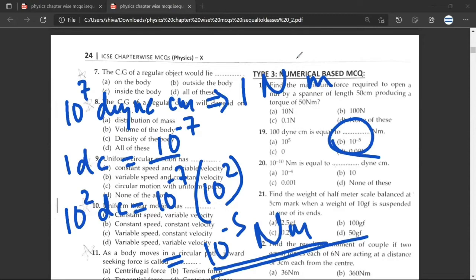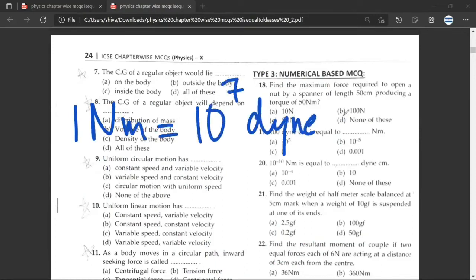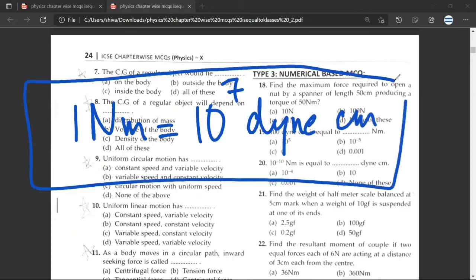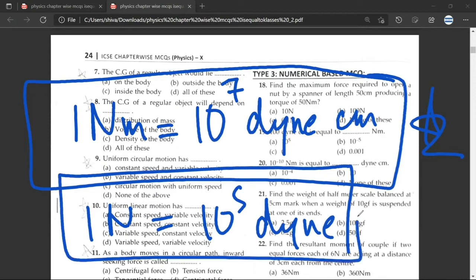So if you want to skip all the understanding, then the basic thing that you need to understand is that 1 Newton meter is equal to 10 raised to power 7 dyne centimeter. You can cram this up, you can mug this up. This will help you a lot. And another thing that you need to understand is that 1 Newton is equal to 10 raised to power 5 dyne. Any doubt? No doubt, sir. Because you are getting MCQs, you won't be asked about the derivation, etc. So if you just want to stick to the basics, then these are the two formulas that you need to understand.